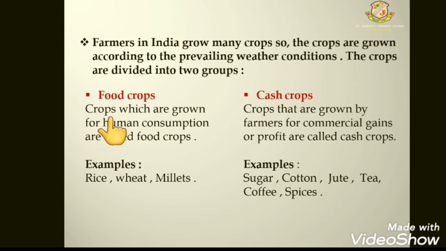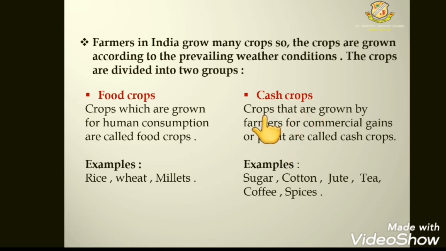Food crop. Crops which are grown for human consumption are called food crops. So crops which are grown for human consumption, that means crops that we produce for our food, are called food crops. Example: rice, wheat and millets.